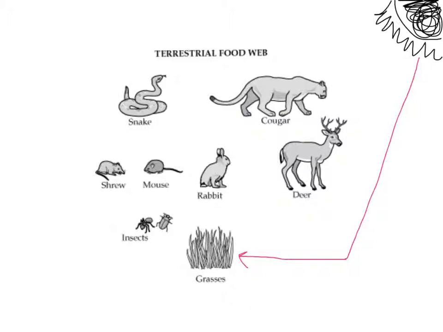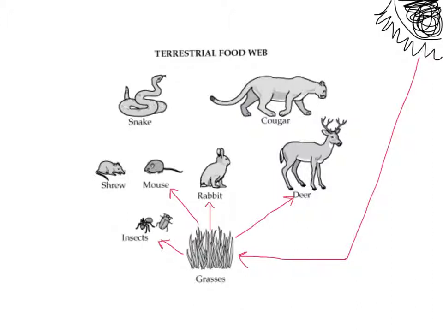Now there are things that eat the grass in order to obtain their own energy. Those things we called in the last slide herbivores. So we have deer, which eat our grass and obtain energy from it. We have rabbits, which eat our grass and obtain energy from it. And we have insects that eat grass and obtain their energy from it. Those are our herbivores. We also had an omnivore, the mouse, which also ate the grass to obtain energy.